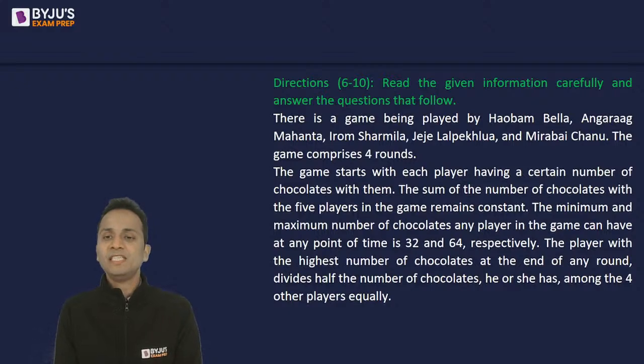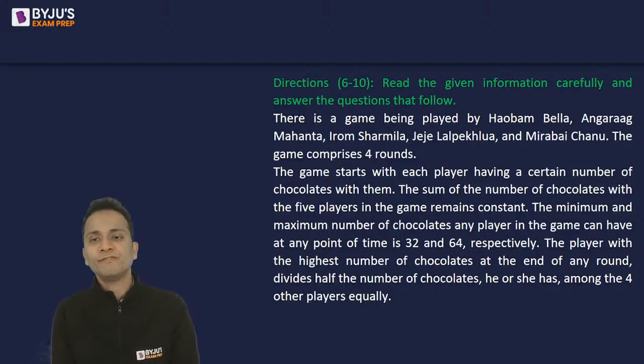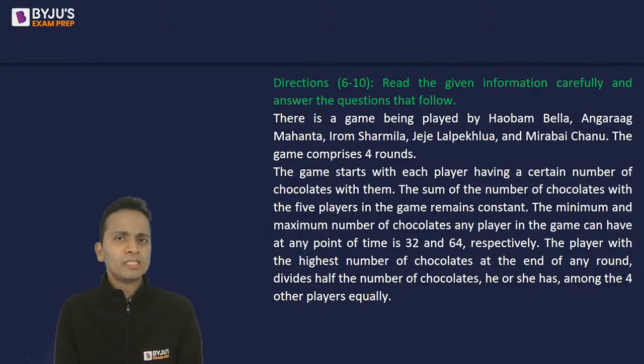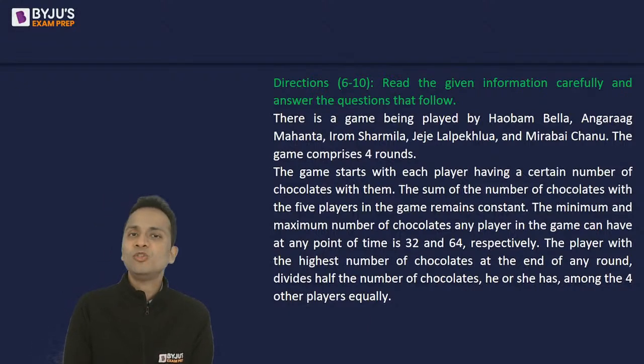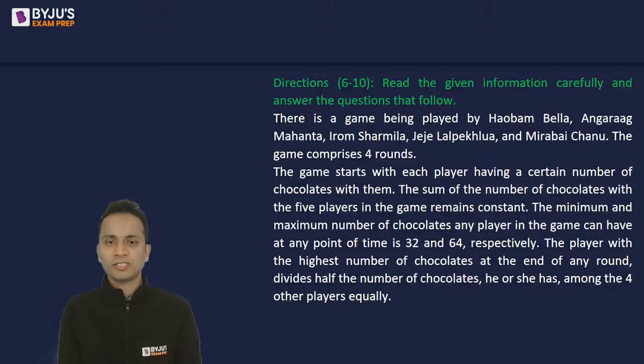So there is a game between these 5 players, and the game will comprise 4 rounds. The game starts with each player having a certain number of chocolates with them. The sum of the number of chocolates with the 5 players in the game remains constant. The minimum and the maximum number of chocolates any player in the game can have at any point of time is 32 and 64 respectively. So at any point in any round in this game, any player can have a minimum of 32 chocolates and a maximum of 64 chocolates. Now let's see how the game is played.